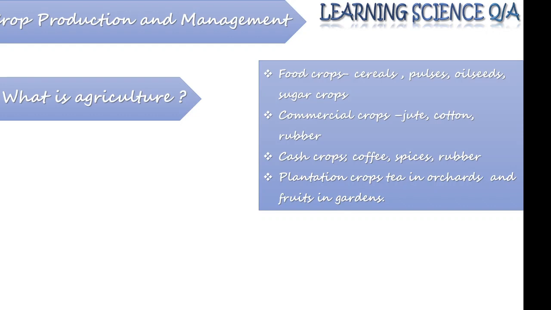Coming to the different types of crops that can be grown during agriculture. The first and foremost is the food crop. All kinds of cereals, pulses, oil seeds and sugar crops are included in food crops.